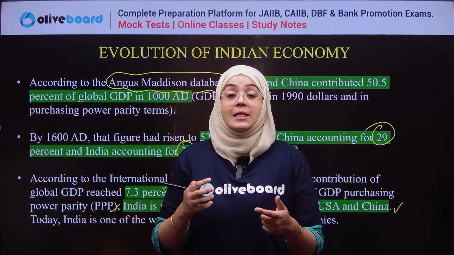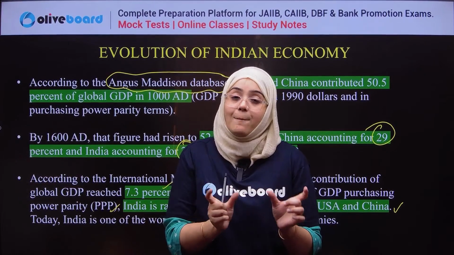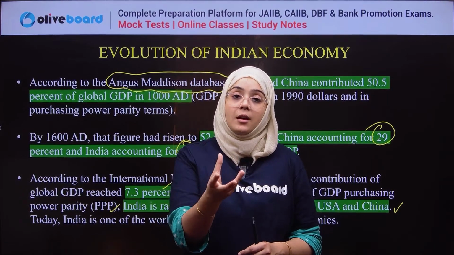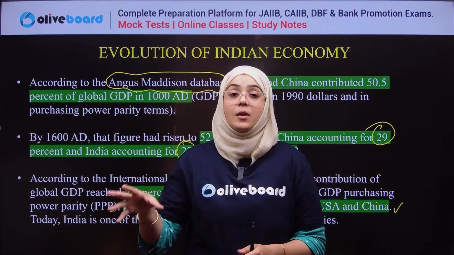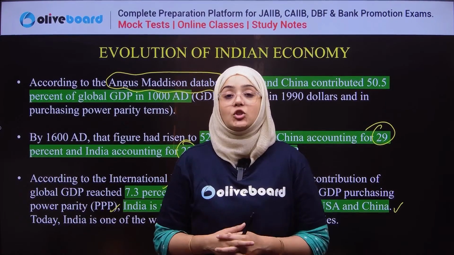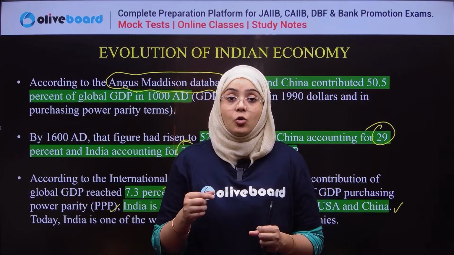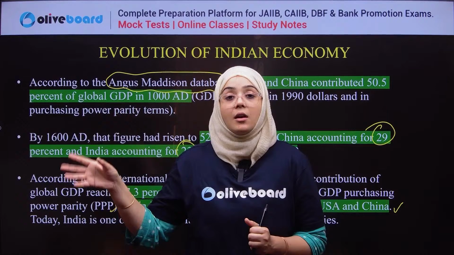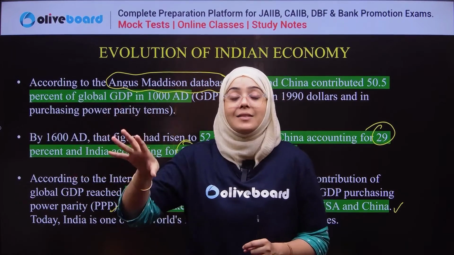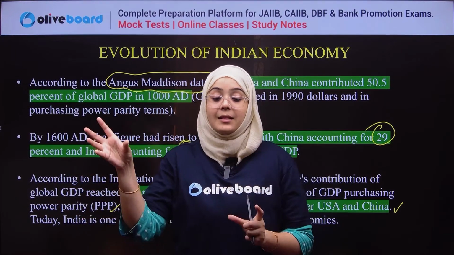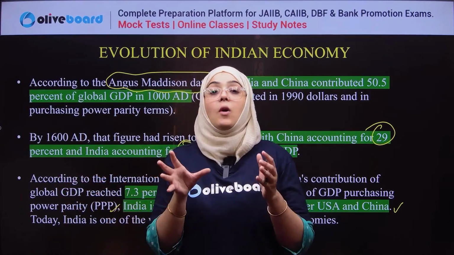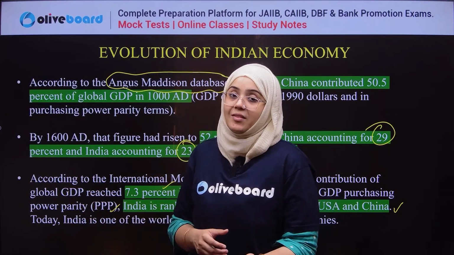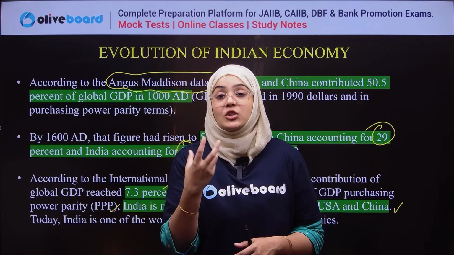It's the rate of change that actually allows you to buy the same basket of goods and services in different countries. For example, McD has a burger, and McD has the same burger in Sri Lanka also. If you compare the purchasing power parity, it means what rupees I am giving to buy the burger here, and what Sri Lankan rupees I am giving there to buy the burger. Comparing these two will give you an idea whether Sri Lanka is expensive or not in comparison to India. So this is the purchasing power parity.